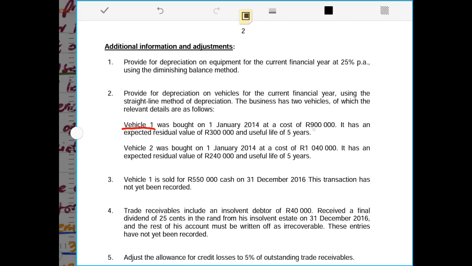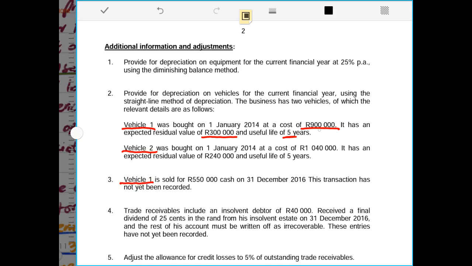Vehicle 1 had a cost of 900,000 rands, with an expected residual value of 200,000 rands and 5 years of useful life. And remember, vehicle 1 was sold under number 3.